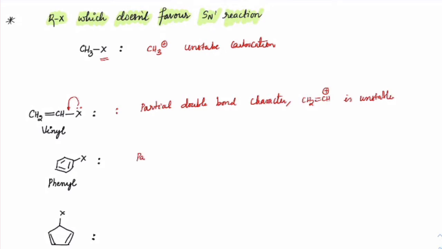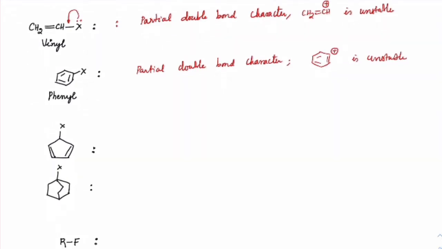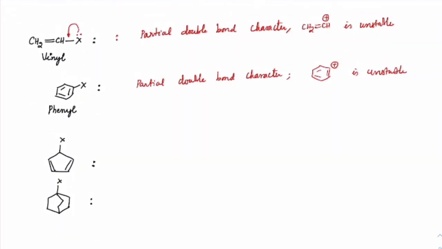Same way here also it is the partial double bond character. Keep your notes very brief, just write the important pointers only. And same thing here also, the phenylic carbocation is unstable. Next, if you look here, this was also not favoring SN1, or SN2, for a different reason. Here it is the anti-aromaticity because of which it is not favored. Anti-aromaticity.